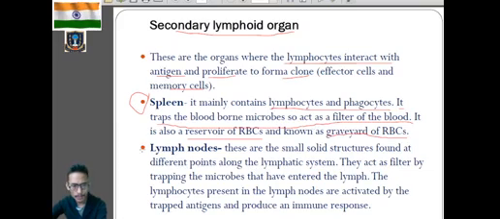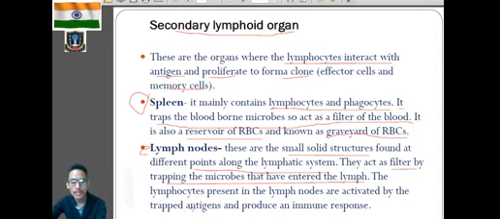Then the lymph node, the second one, is a small solid structure present along the body, along the points of the lymphatic system. Its function is that it also acts as a filter by trapping the microbes that have entered the lymph. In class 10 you have learnt about blood and lymph. So if any microbes have entered the lymph, then these lymph nodes will act as a filter by removing those microbes present in the lymph.